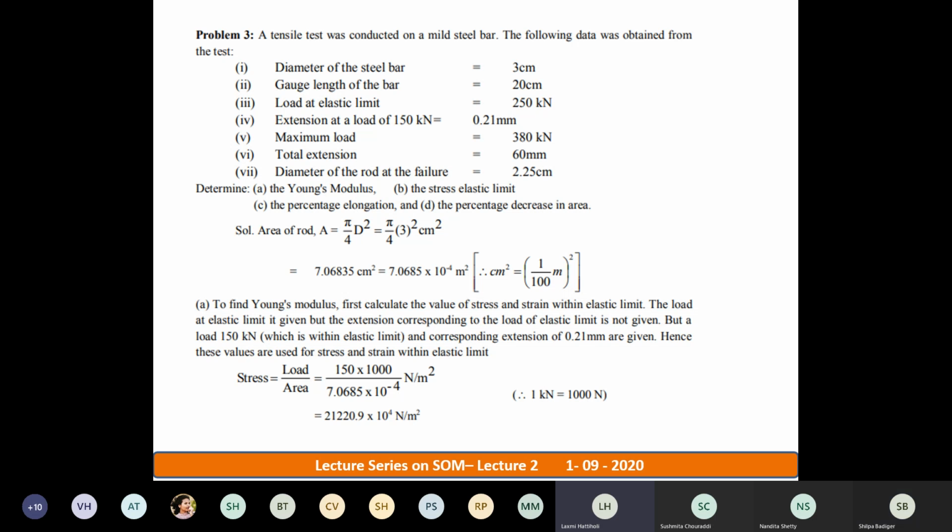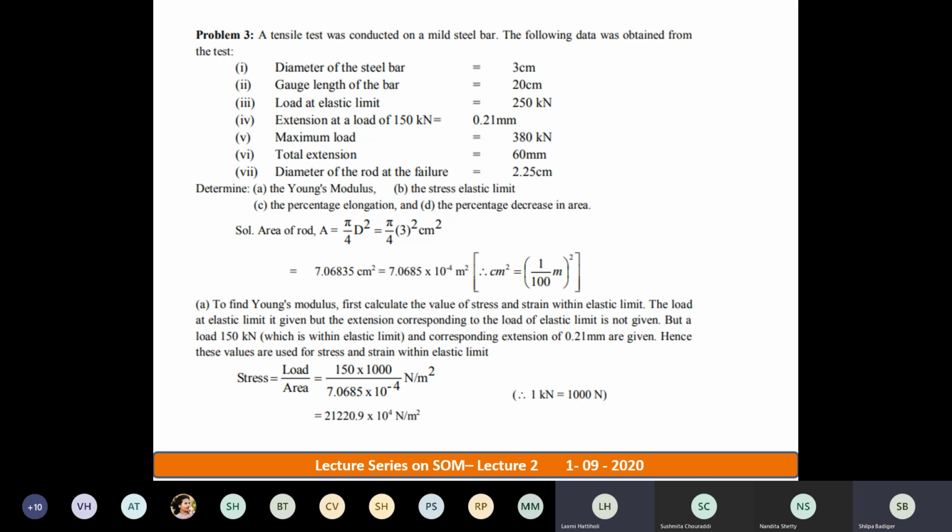Next, he has asked you to find out Young's modulus. Can anyone tell me the formula for Young's modulus? How do you find out capital E? Stress divided by strain, within the elastic limit, ma'am. Very good. Within the elastic limit is very important here. So to find out capital E, you should have stress and strain within elastic limit.